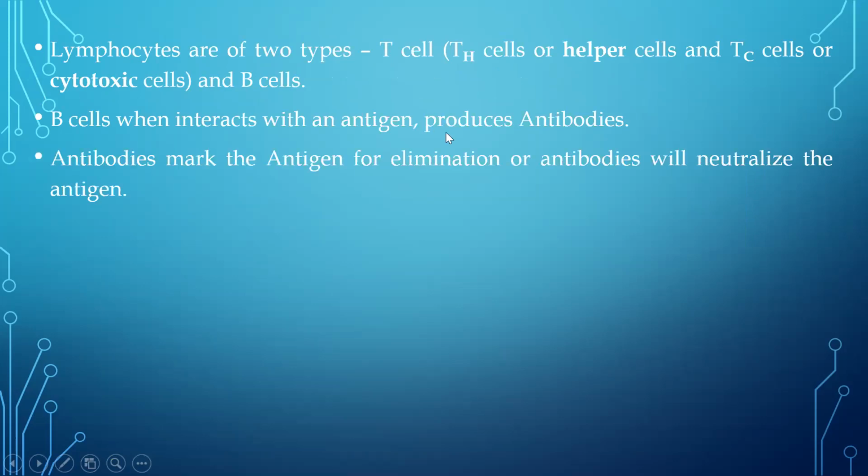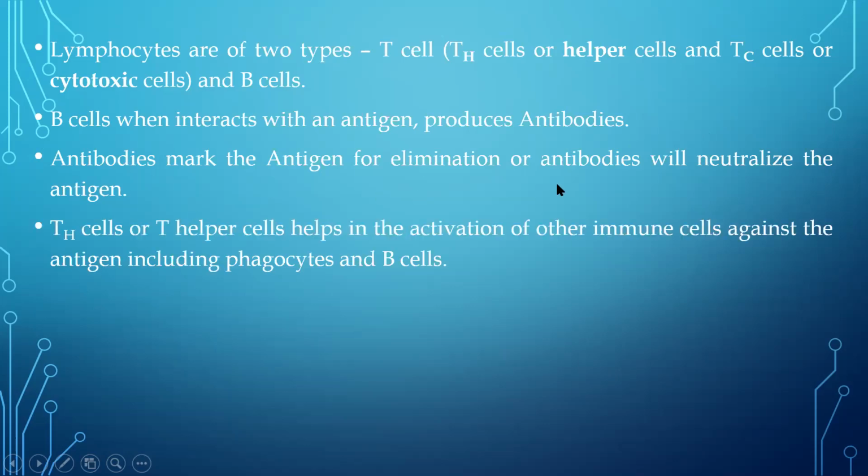B cell interacts with an antigen and produces antibodies, so antibodies are the products of a B cell. And what is the function of antibody? They will help in the elimination of, or neutralize, the pathogen that has entered inside the body. Antigen is nothing but a pathogen. It's a foreign object that has entered from outside. So this is the most important function of T cell. What is the function of T cell? It helps in the activation of other immune cells.